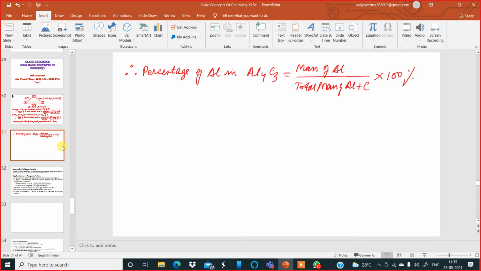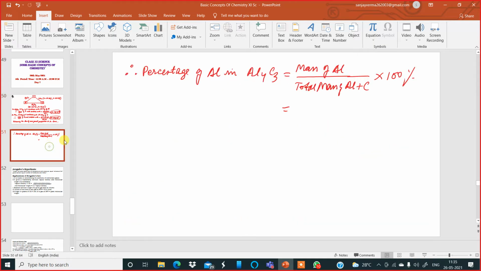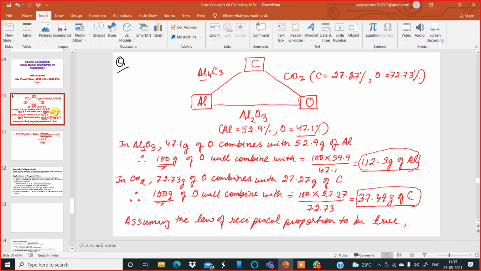So the mass of aluminum which you got is 112.3 grams. I'll write 112.3 divided by the total mass of aluminum plus carbon, which is 112.3 plus carbon, I have got 37.49.